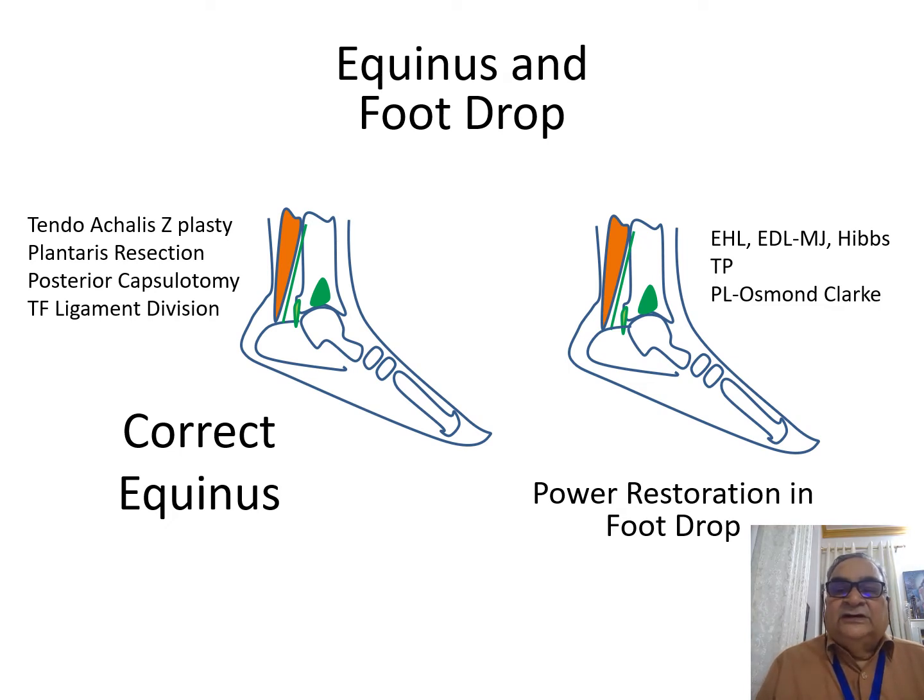Then how to substitute dorsiflexors: extensor hallucis longus or extensor digitorum longus in the modified Jones or Hibbs operation respectively, a tibialis posterior transfer in equinovarus, and posterior peroneus longus transfer in equinovalgus. So this is equinus and foot drop.